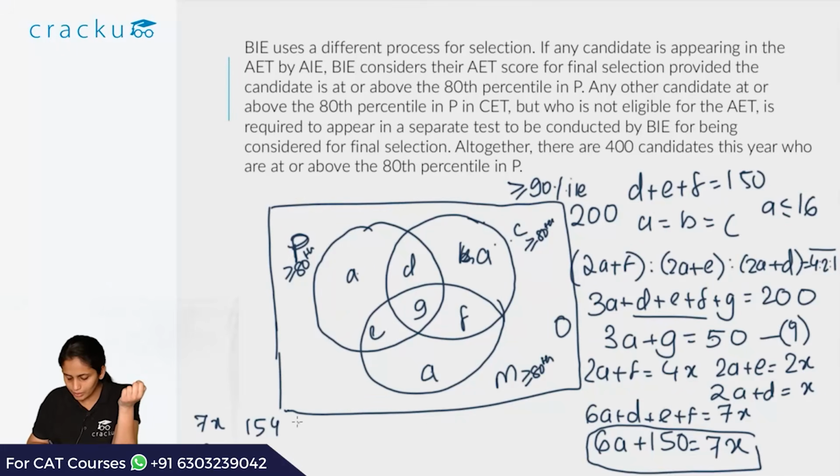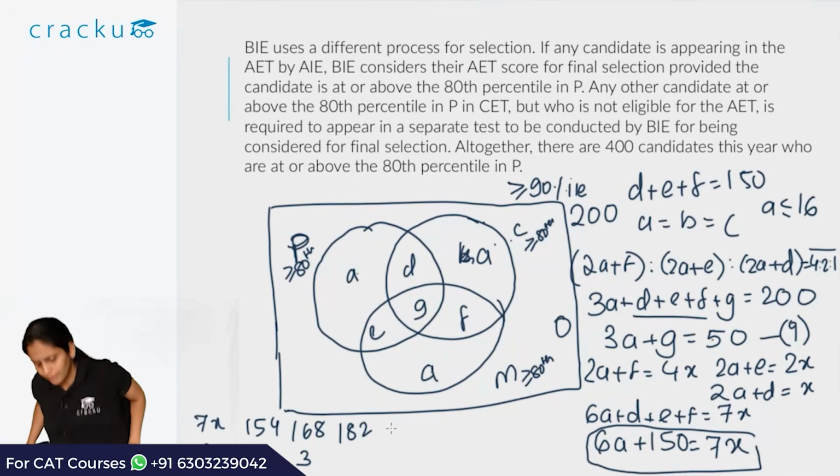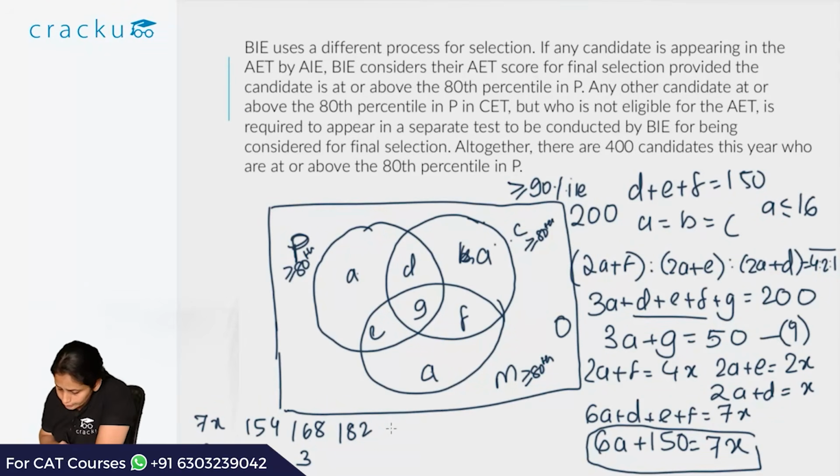The next even multiple is plus 14. So this is 168. So 6A is equal to 18, so A will be equal to 3. The next even multiple is 182. So when 7x is equal to 182, we have 6A equal to 32, which is not an integer as such. So we can eliminate that. Add 14 more, we have 196. This minus 150 is 46, not divisible by 6. So this is not an integer.